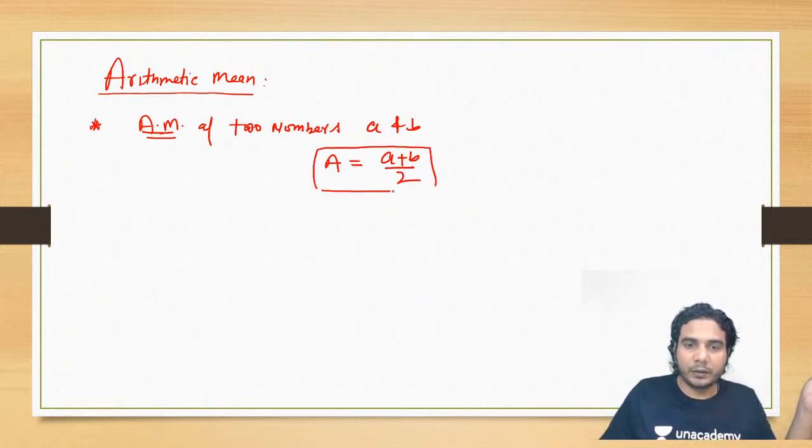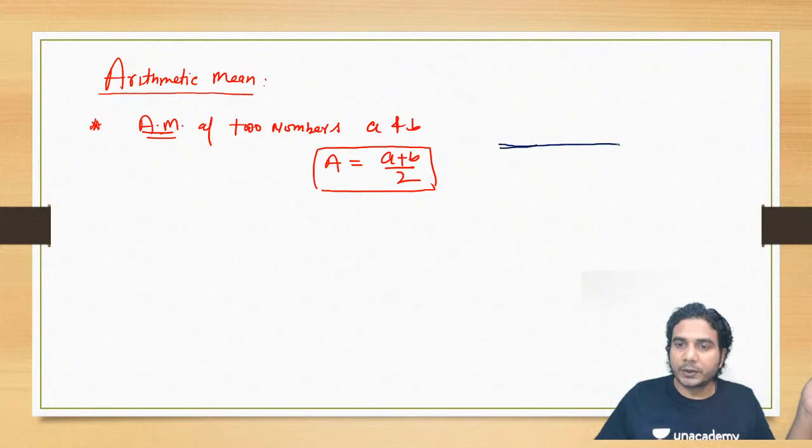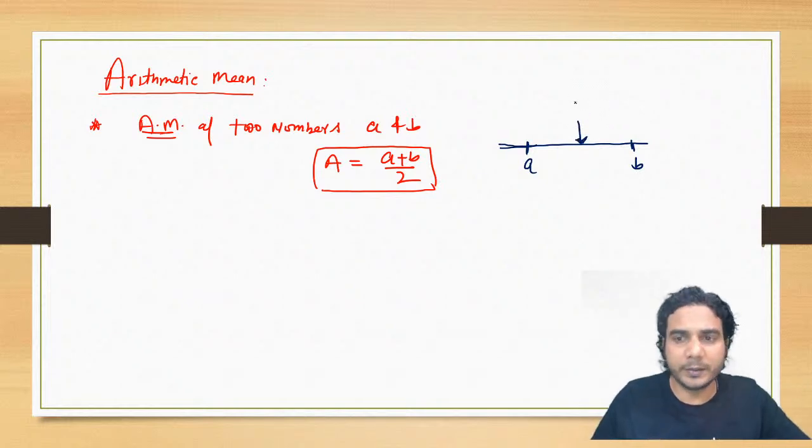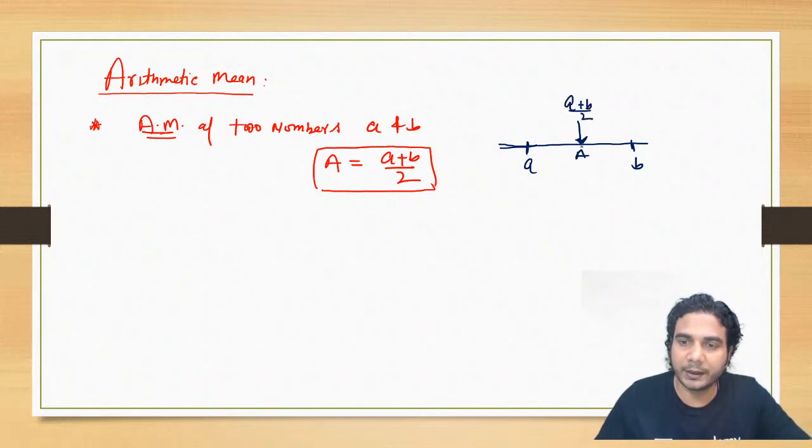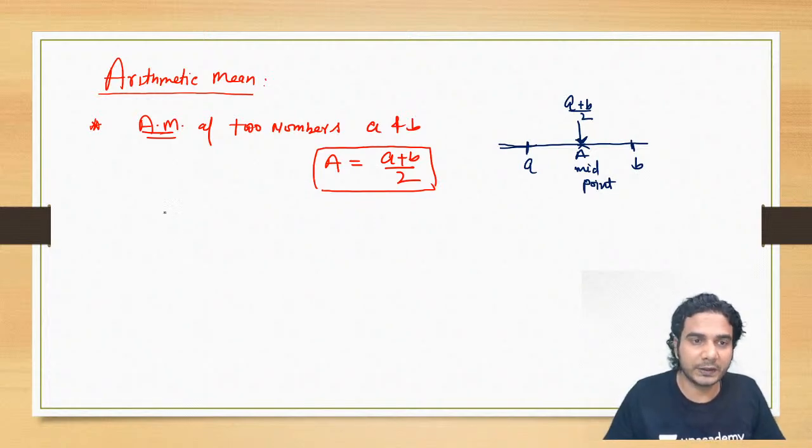So if you want to visualize it, if you plot these two numbers on a number line, this is A, this is B, then the arithmetic mean just falls at the midpoint. It is the midpoint of A and B. So this is A plus B by 2, the arithmetic mean. All right, the midpoint. Through the number line, we'll try to understand arithmetic, geometric and harmonic mean, their positions as well, right? So we can compare them also.